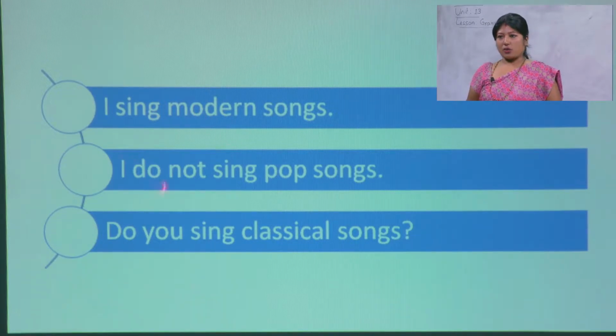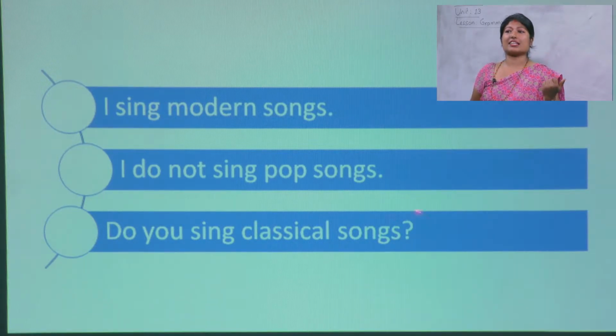Let's move to the third one. Do you sing classical songs? How is this sentence different from the previous two sentences? It is far more different than the previous two. Why? This asks something, meaning it is in a question form.